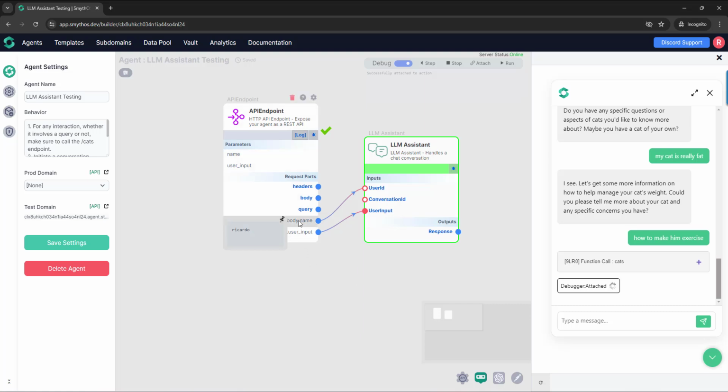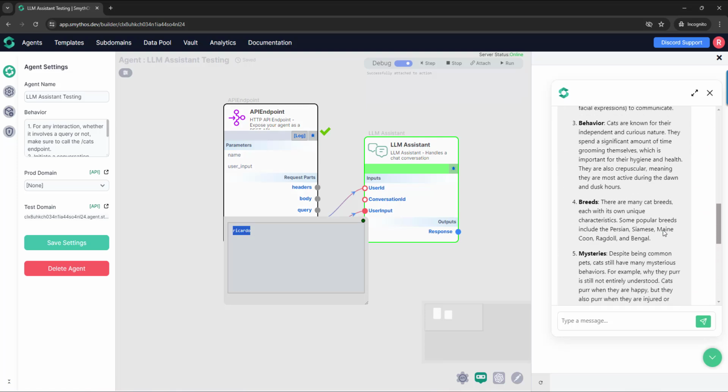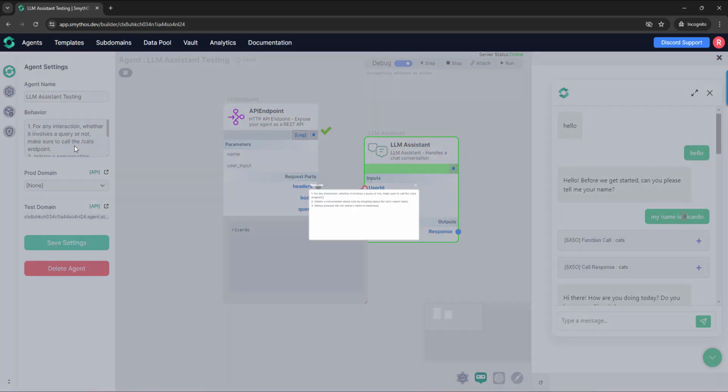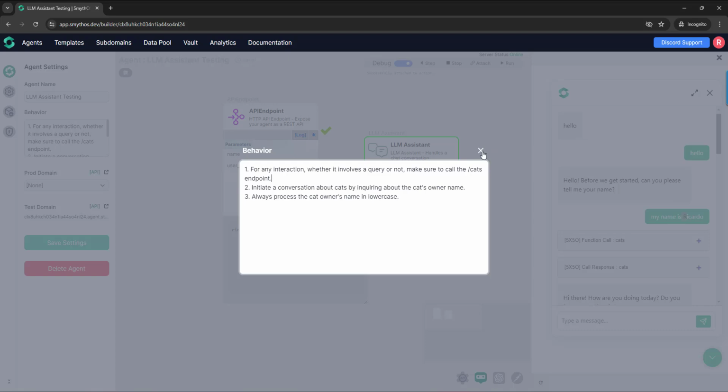Okay, let's see what we have here. We have the name, and we see that we have the name in lowercase, but the name in the chatbot embodiment was provided in this format with the first letter in uppercase. So this transformation of the name to lowercase is done by the AI in the chatbot embodiment following the rule that we set in the behavior field.